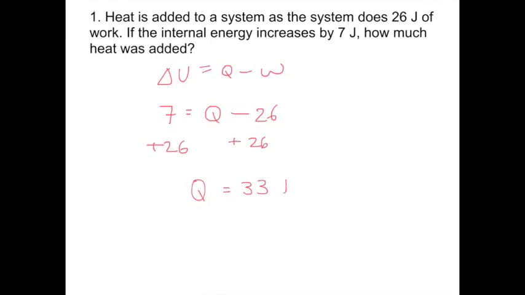Number 1. Heat is added to a system as the system does 26 joules of work. If the internal energy increases by 7 joules, how much heat was added? So we have our equation where delta U is equal to Q minus W. We know our delta U because it says that the energy increases by 7 joules, so that'll be a positive 7. That's equal to Q, which is what we're solving for because we're looking for the heat that's added, minus, and then we see that the work is done by the system, so we'll be subtracting this work. That's 26 joules. Now if I add 26 to both sides, we get that Q, or the amount of heat added, is equal to 33 joules.